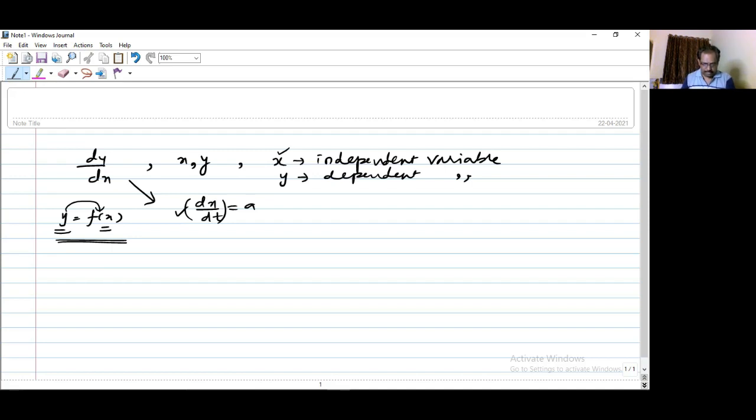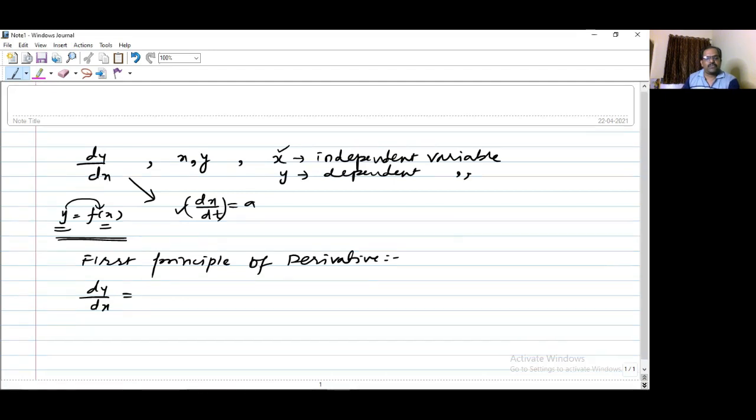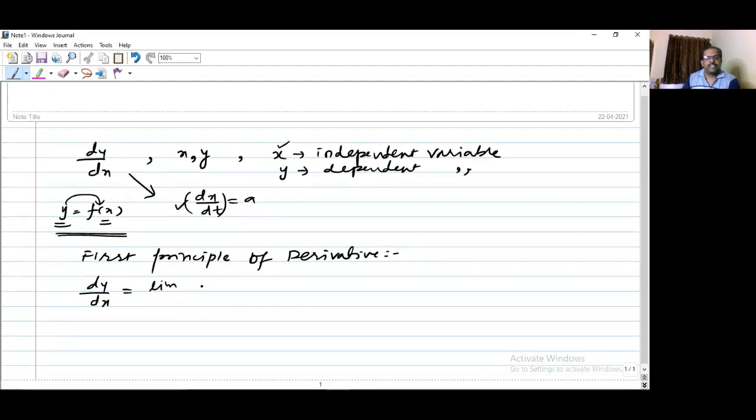Okay, so what is there for our syllabus? In the derivative, firstly we define the derivative in terms of limits. That is known as the first principle of derivative. First principle of derivative is defined in terms of the limit of the function, as we already know the limit of the function. We have seen various methods of finding limits, so with the help of those limits, we can find the derivative of the function.